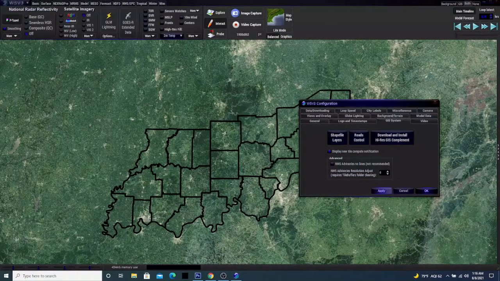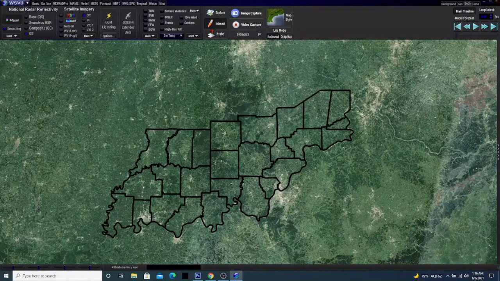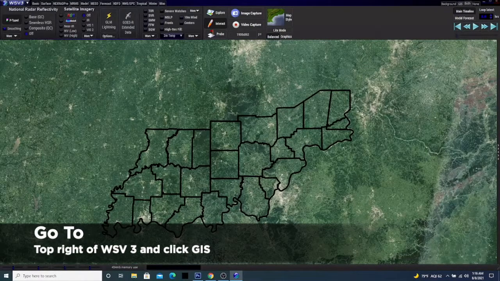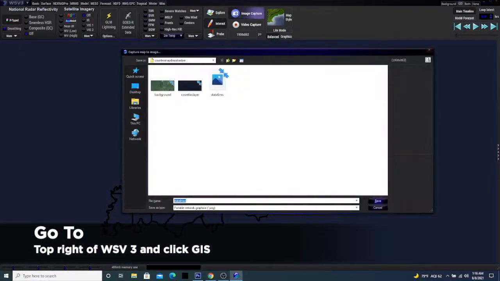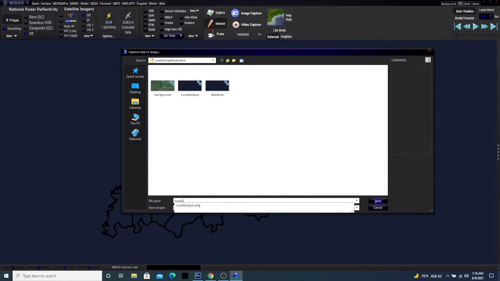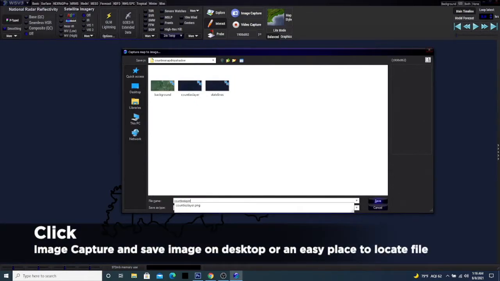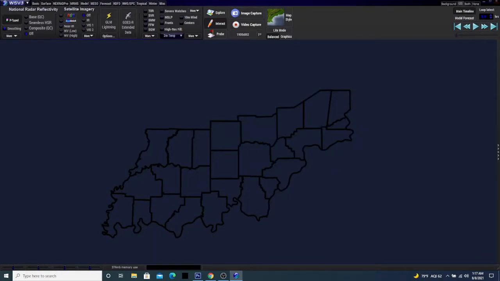Then we're going to X out of there and make sure that's applied, and then go up to the top right of the screen where it says background, GIS, both, and none. We're going to hit GIS. Then we want to capture an image of that map, and I would recommend putting it in a folder on the desktop, or just on the desktop alone, or somewhere where you can easily find it.